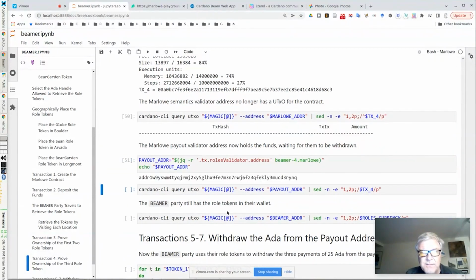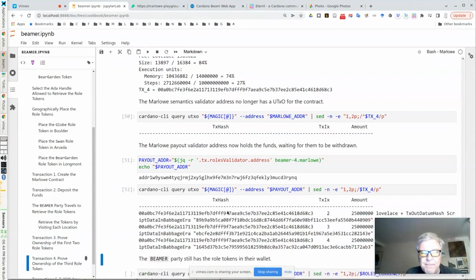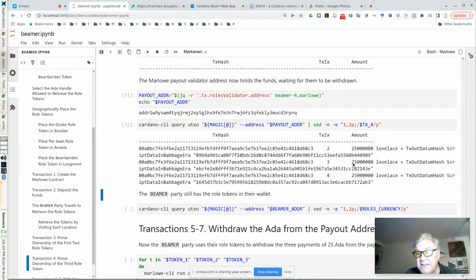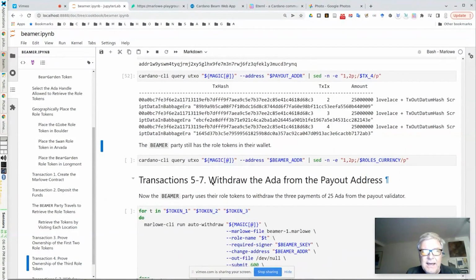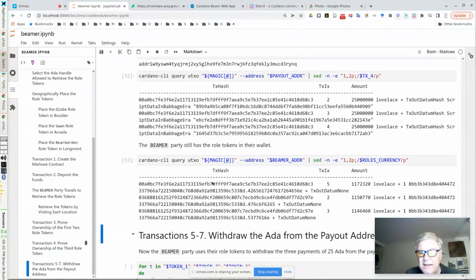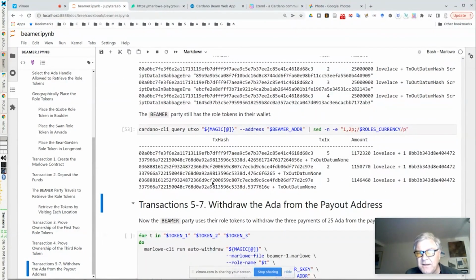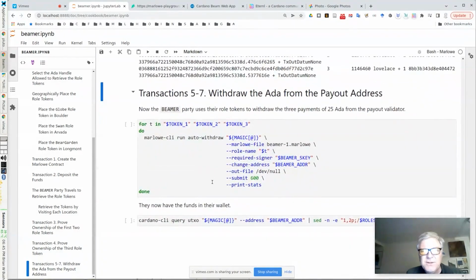And the payout address, which we're just calculating now, has 3 payments of 25 ADA, and then it's got a datum hash that tells who is actually allowed to retrieve that. And the Beamer party, they still have their roll tokens. So they have all 3 roll tokens. I'm just sort of checking there. And so now these funds are sitting at the payout validator, and we have to actually retrieve them.